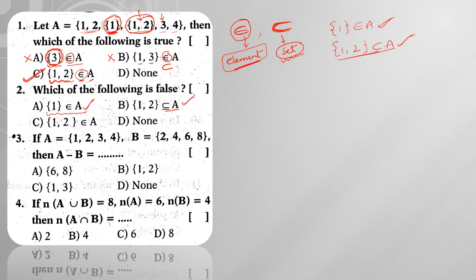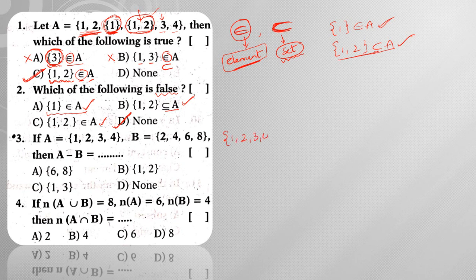So here he has considered this particular case, set of {1, 2} is a subset of A. Next, the third one is set of {1, 2} belongs to A. So {1, 2} belongs to A is also correct because it is an element of A. Now, since all three statements are true, none is my answer. The question is asking about the false statement, so no option is false, hence option D is my answer.